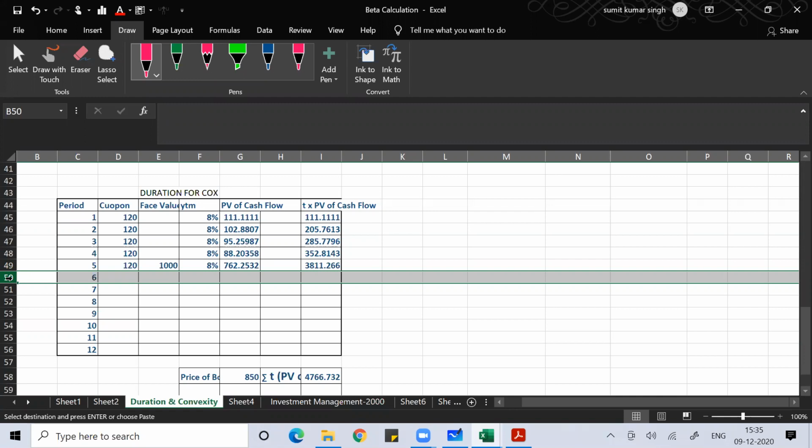Durations are of two types, Macaulay duration and modified duration. Macaulay duration is the sum total of the present value of the future cash flows multiplied by the time, and then divided by the price of the debt instrument. The sum total of that will give you the Macaulay duration. When we talk about modified duration, Macaulay duration divided by 1 plus YTM is your modified duration. One minute.